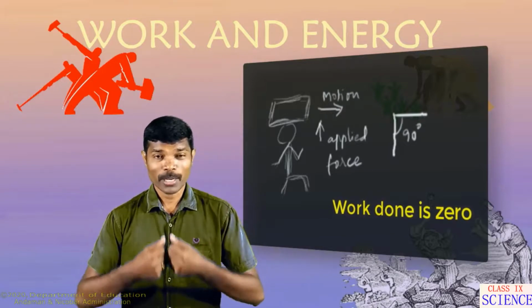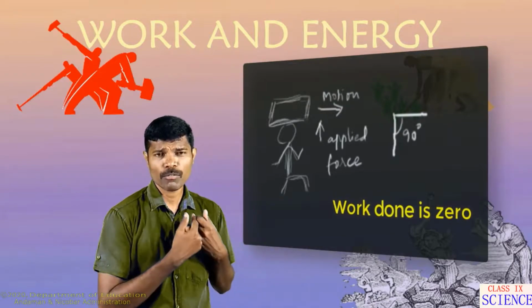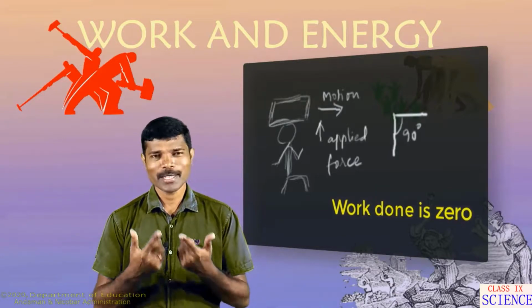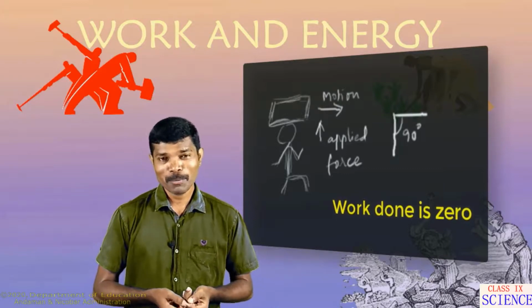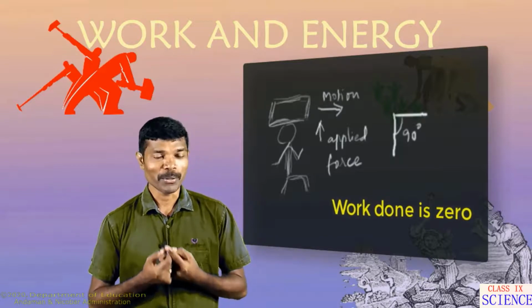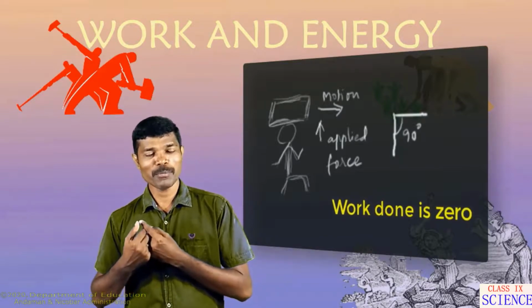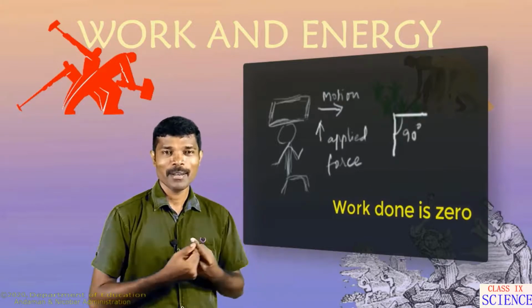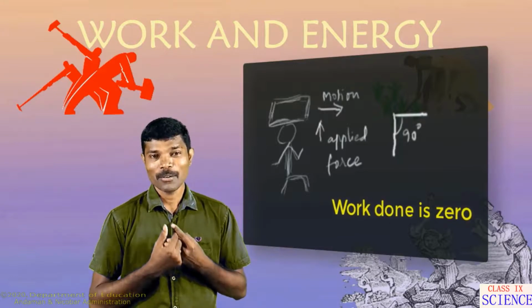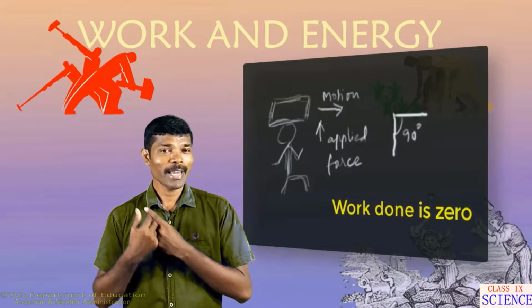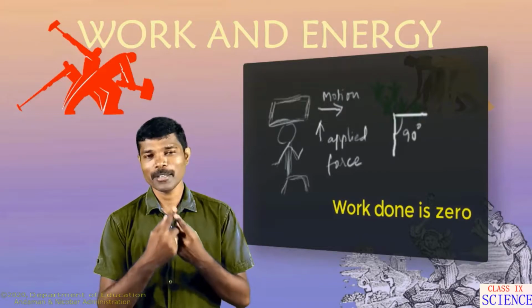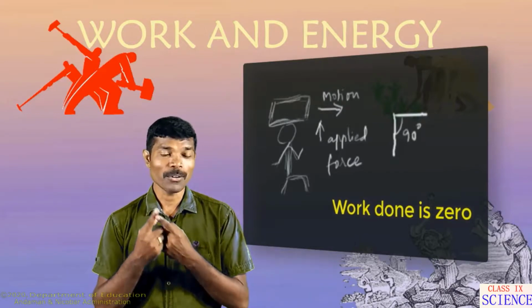You are carrying your school bag on your shoulder and walking a distance of 1 kilometer. How much work will be done on your school bag? If such a question is asked in your examination, what will be your answer? Here the work done on the bag will be 0, because although the bag has moved from your home to school or bus stand, the motion of the object and the applied force make an angle. What is that angle? Right angle. Whenever there exists a force at right angle to the direction of motion, then the work done on the object will be 0. This you always keep in mind, children.